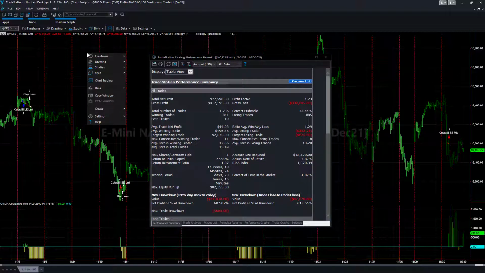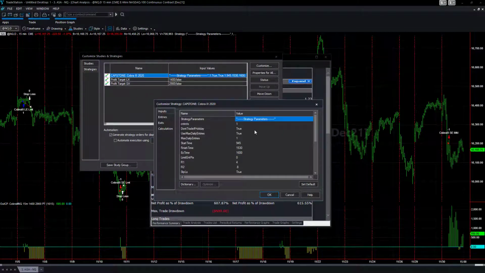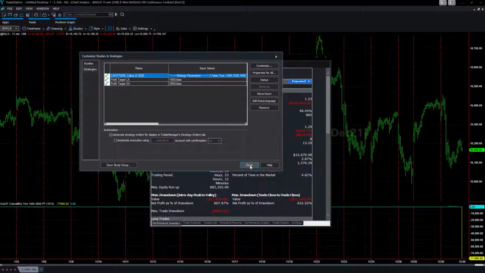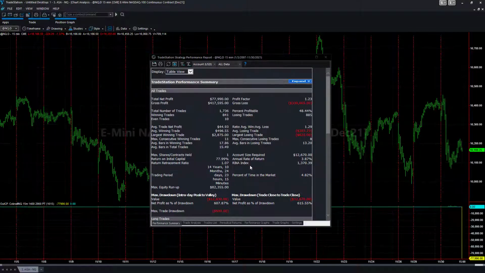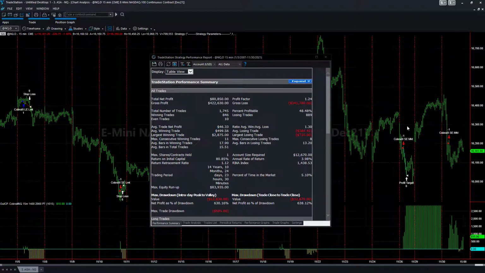Now, what happens if you go to studies, edit strategies, and you set that to false? It will trade on holidays, and for the most part, nothing happens on holidays. This last Friday was an exception, and it's very rare. I was out of the office, managing it remotely, but if I'd been in the office with the news event that was there, I may have turned this strategy on by setting the Don't Trade if Holiday function to false, and I'm going to show you that. So it was very tricky.